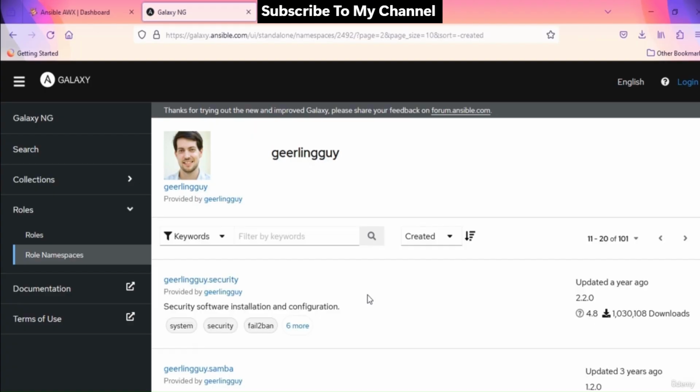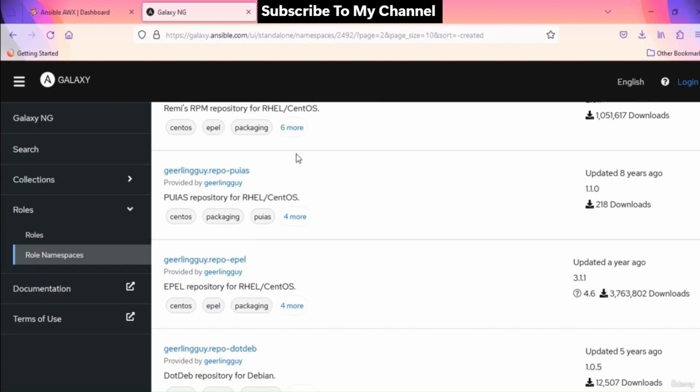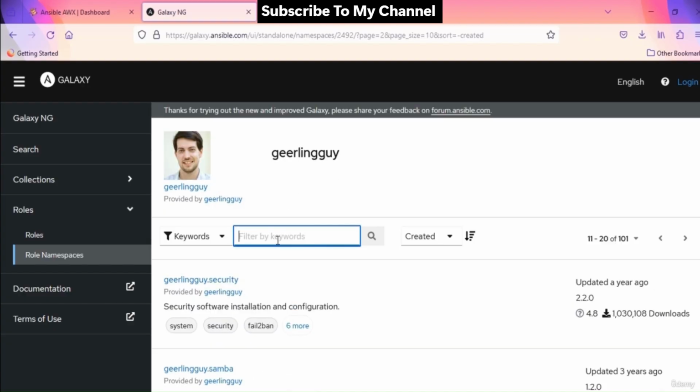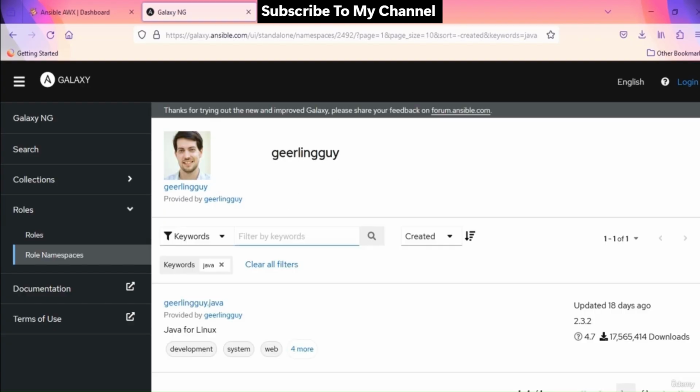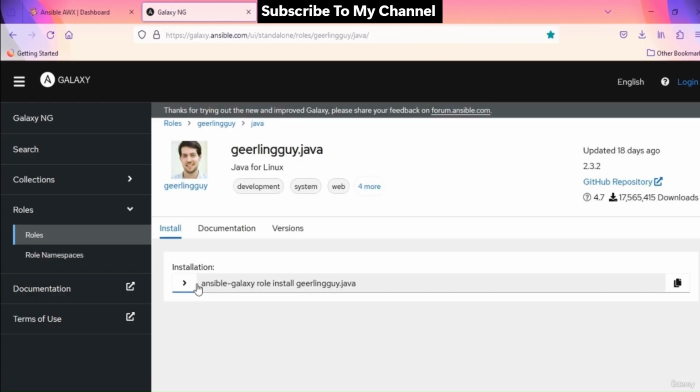So for this demo, we will install Java on our host using a role. Search for Java here. This is the role we are going to use in our playbook, geerlingguy.java, provided by Jeff Geerling. This role installs Java on different Linux flavors if it is not already present. Click on the role. Here we have the install tab. We can copy and paste this command in our Linux virtual machine terminal to install it.